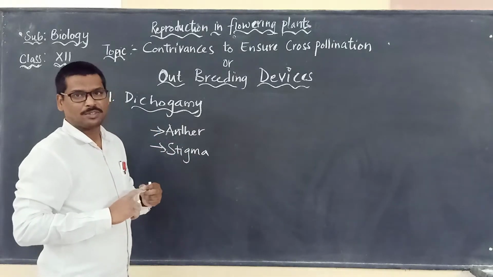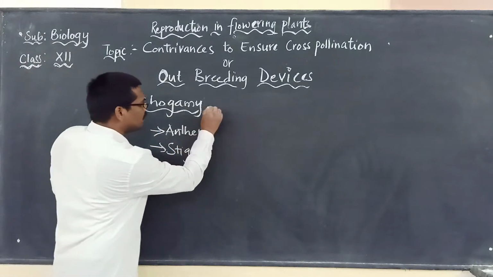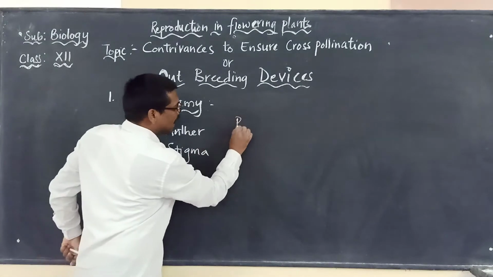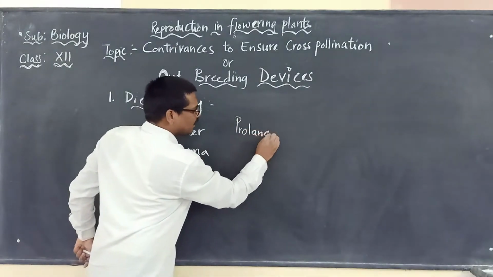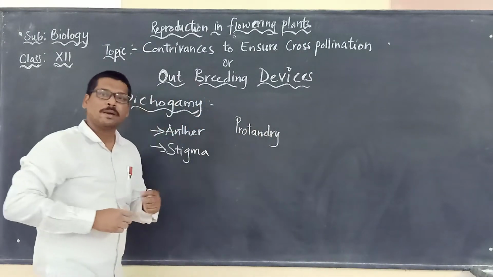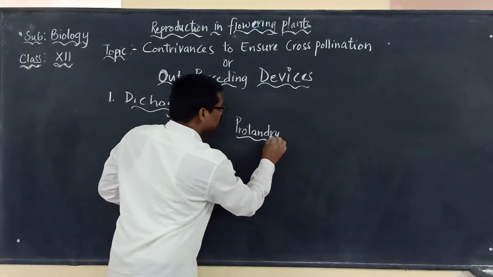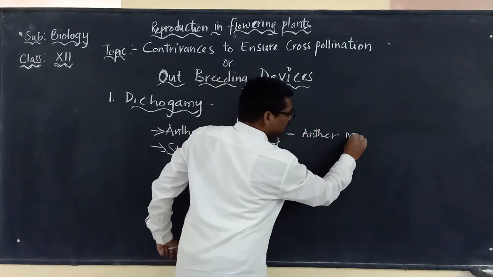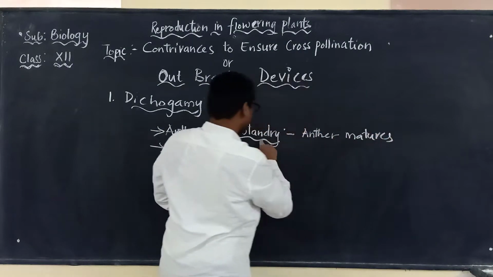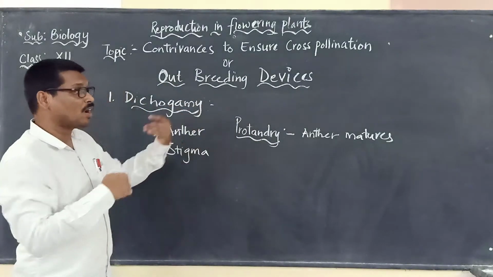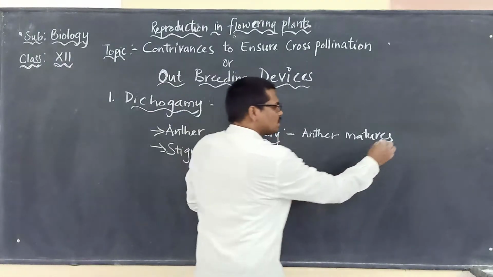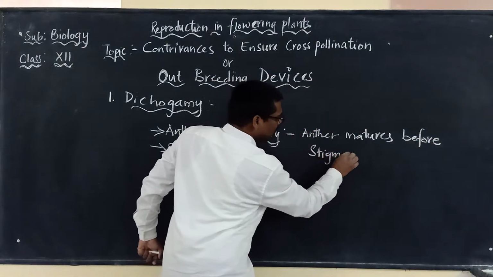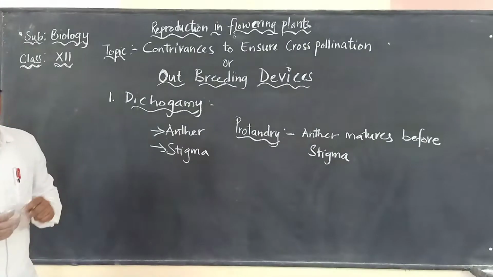So there are two terms that we have to keep in mind here when we talk about dichogamy. One is called protandry. What do you mean by protandry? You will use the word protandry when the anther matures before the stigma. Anther matures before stigma, so we call it protandry.